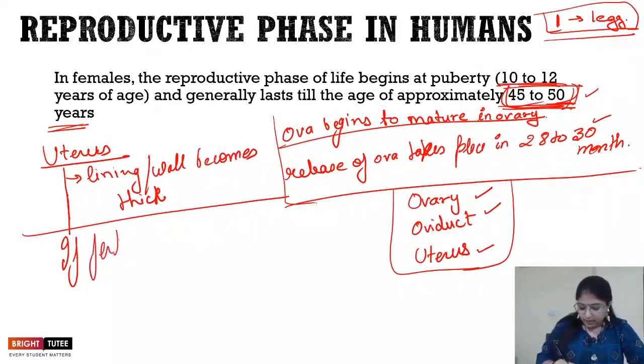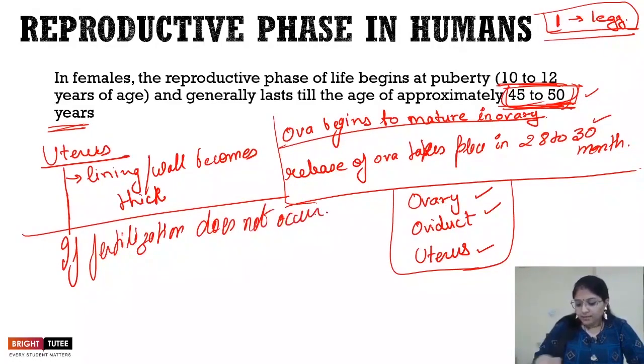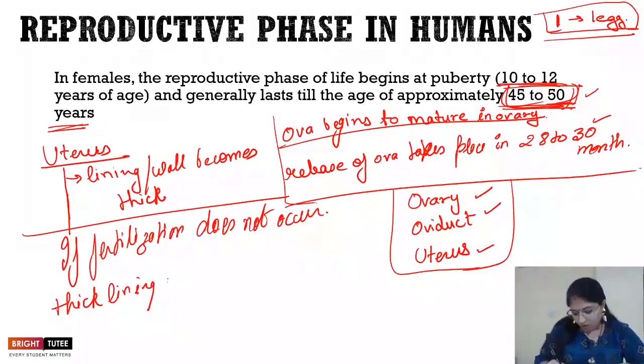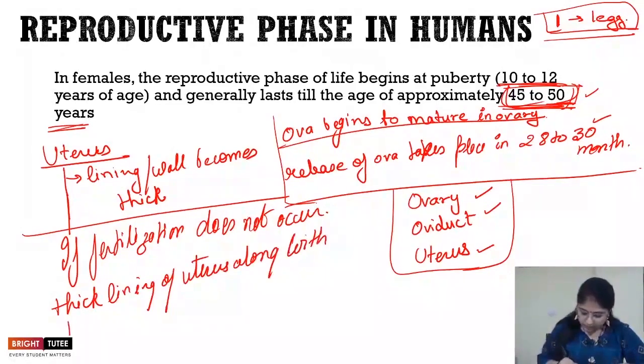if fertilization does not occur, right? Then the egg is not fertilized. Now, if the fertilization does not occur, the thickened lining of the uterus, along with the blood vessels, is shed off.